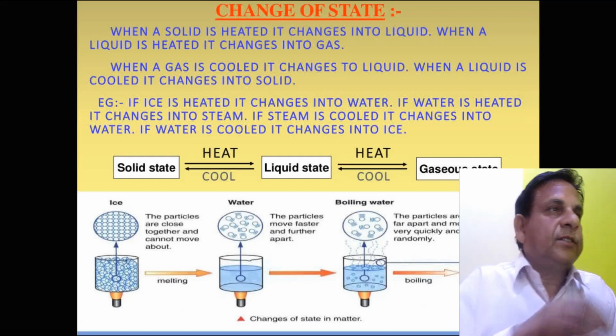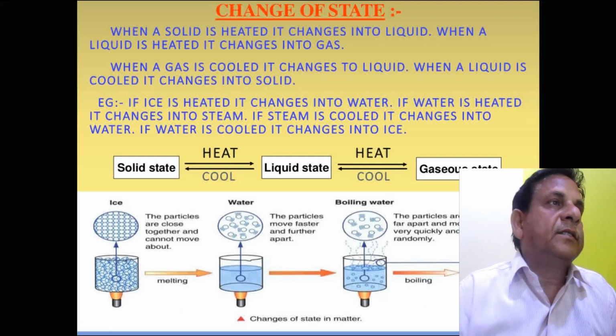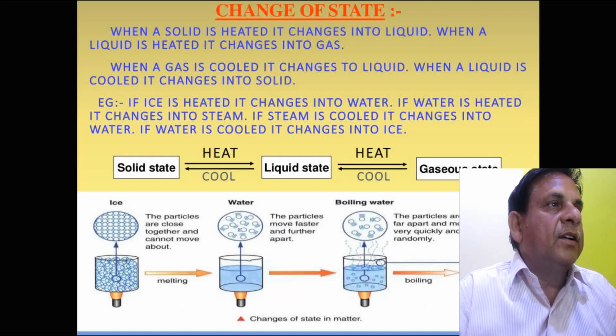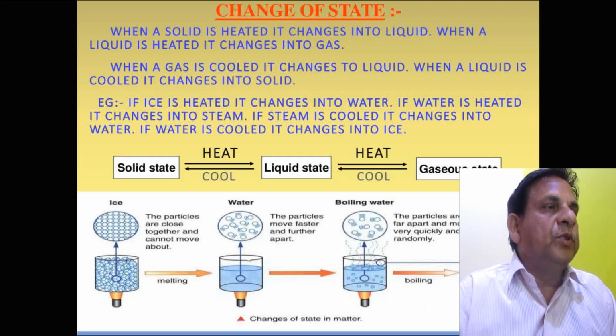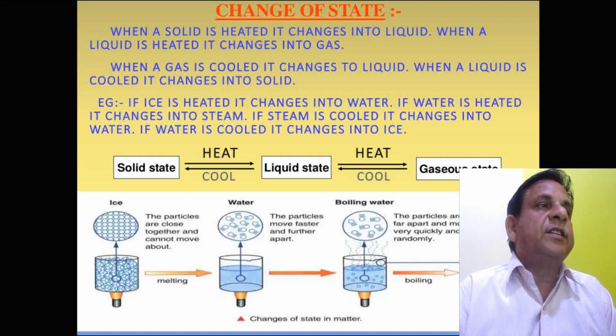Solid state. Ice particles are close together and cannot move freely, but on heating, the distance between these particles increases, so they start to melt.